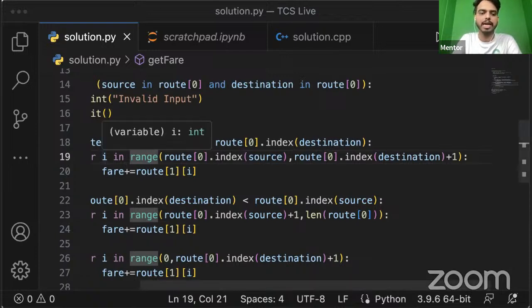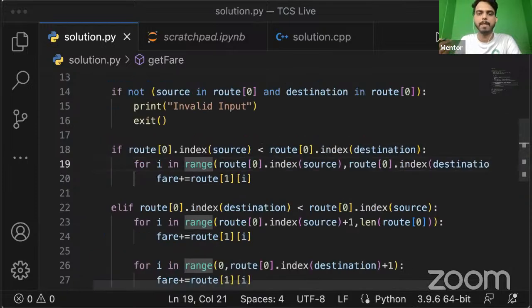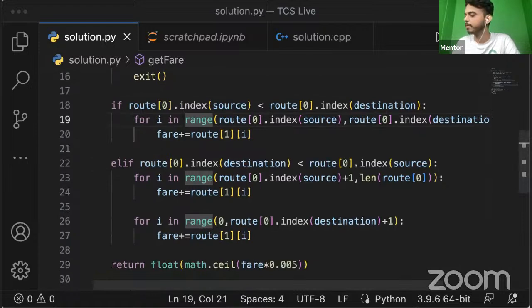Since we are going to calculate how many stations it has visited, depending on the stations and the distance that we have, we will multiply that. But this is the condition only to understand how much distance it has covered. Now there might be another condition, where the index of the destination is less than the source. So we have this list, and if the index of the destination is less than the index of the source, since it is circular, it has to go around, right?